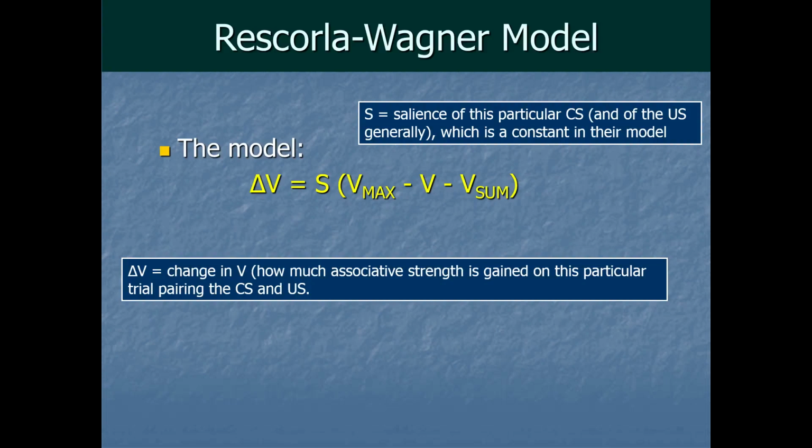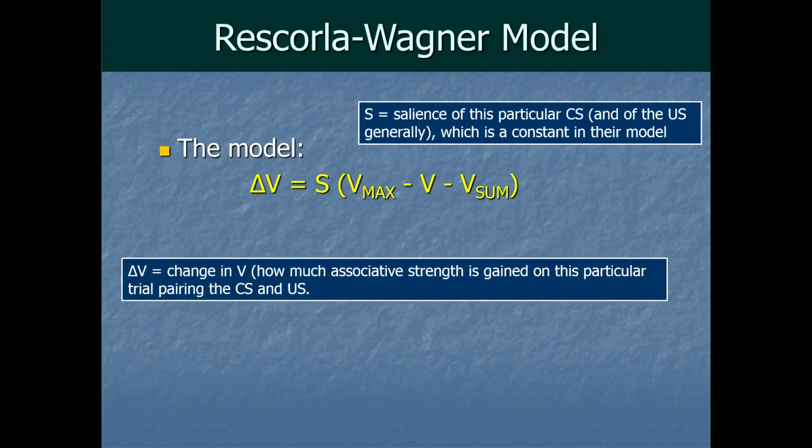So it'd have a lower multiplier here, a lower S value. In other words, if you're in a room with some floral wallpaper at the time when the US shows up, that might not stand out much at all. And the floral wallpaper then will build very little association with the unconditioned stimulus. But if someone in a giant, blow-up dinosaur suit shows up right before the US appears, that would be much easier to form an association with the US.